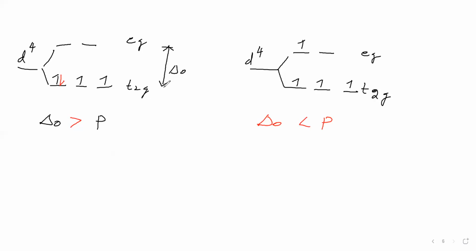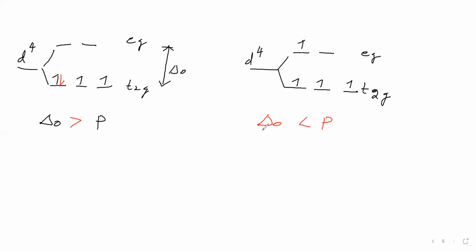What is crystal field splitting energy? Delta naught means the energy difference between t2g and eg. If pairing energy is less and delta naught is more, then the fourth electron will go for pairing.